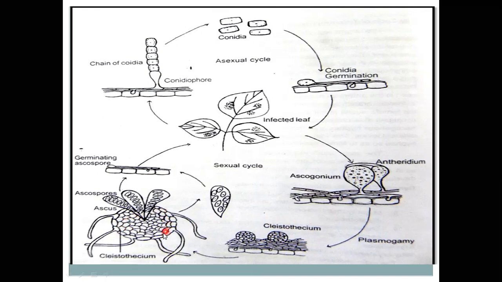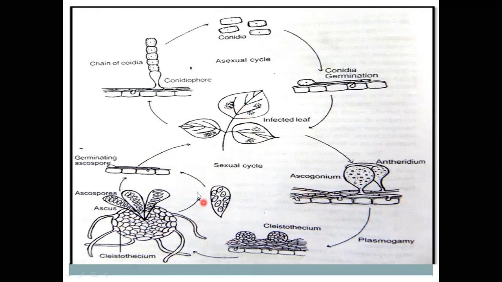So this is the cleistothecium, in which mycelioid type of appendages are present, and inside the cleistothecium, asci are produced. A single ascus has 8 ascospores, and these ascospores are liberated from the asci and deposited on the healthy host tissue. So this healthy host tissue becomes infected.